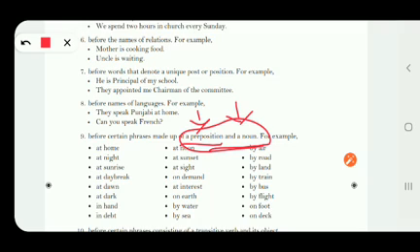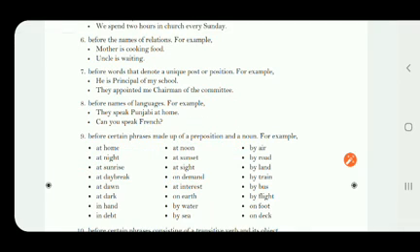For example, at home. What is at? Preposition; home, noun. At night. What is at? Preposition; night, noun. Right? So on demand. What is on? Again a preposition; demand, noun. So whenever a phrase is made up of a preposition and a noun, we are not supposed to use any articles.